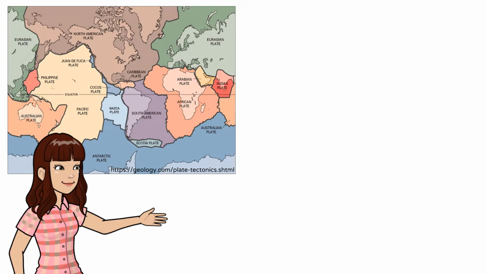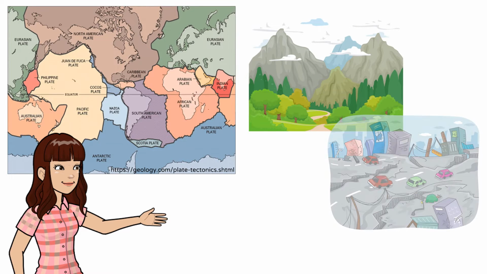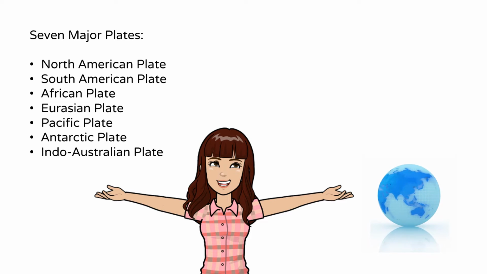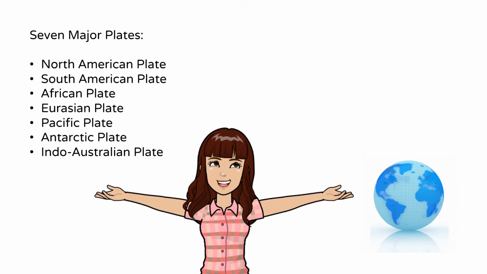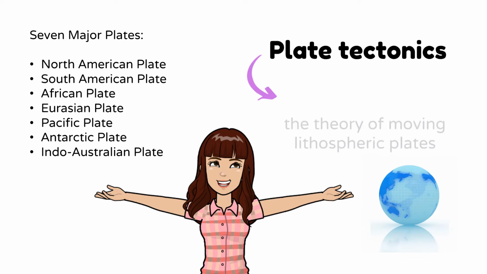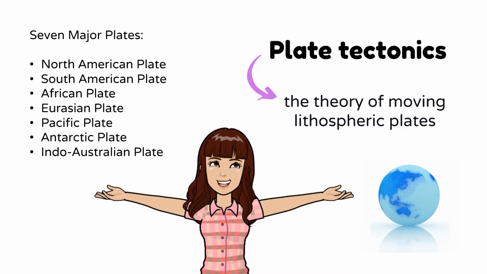As they interact along their margins, important geological processes take place, such as the formation of mountain belts, earthquakes, and volcanoes. There are 7 relatively large plates and several smaller ones. The plates move very slowly but constantly, and this movement is called tectonics. Thus, the theory of moving lithospheric plates is called plate tectonics.